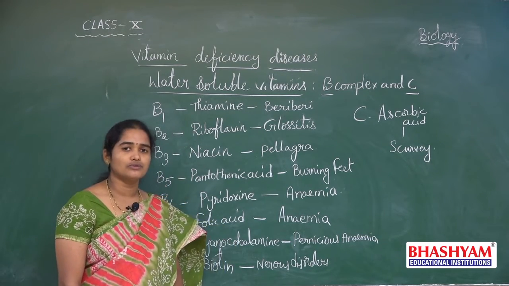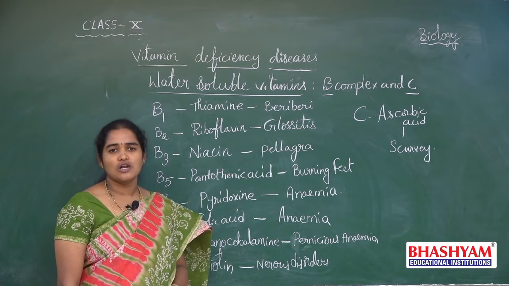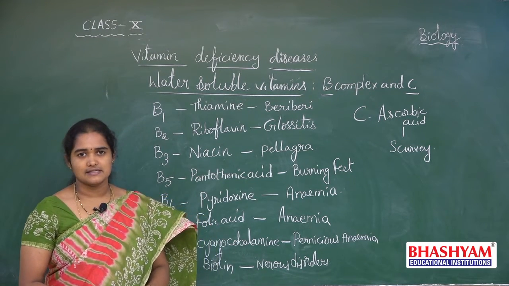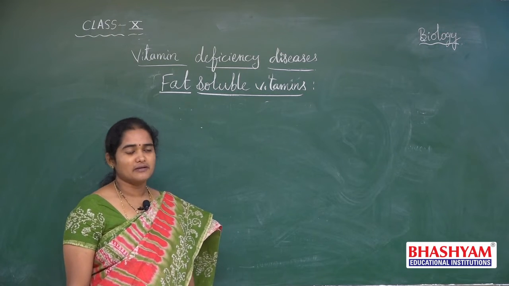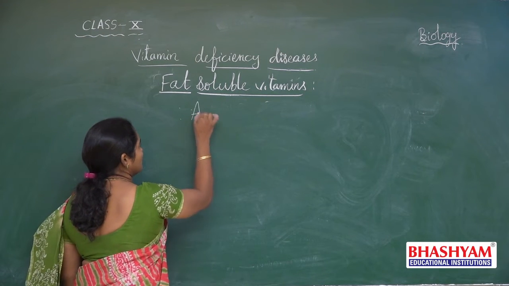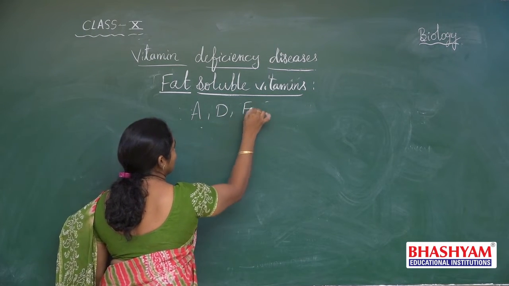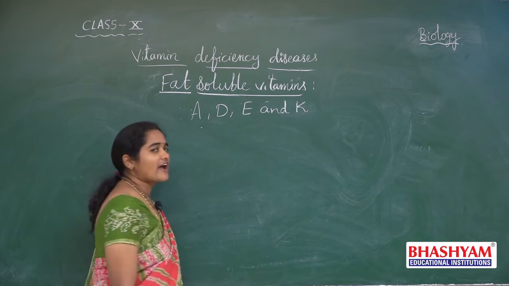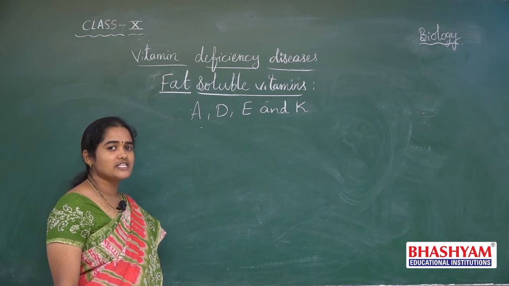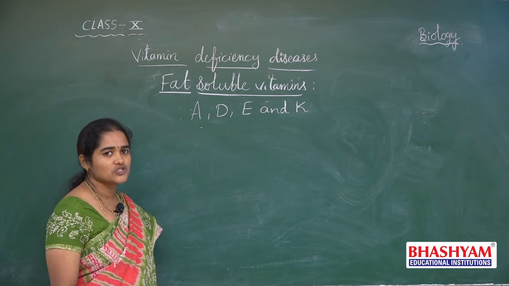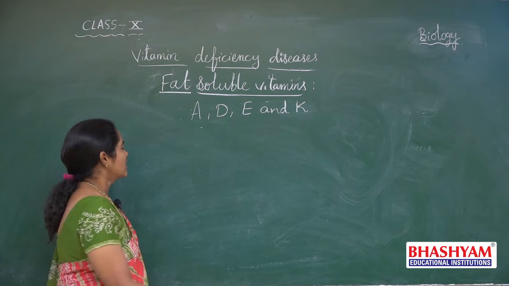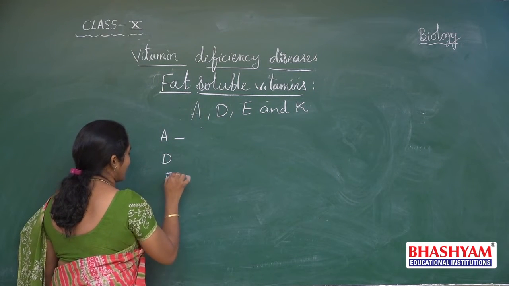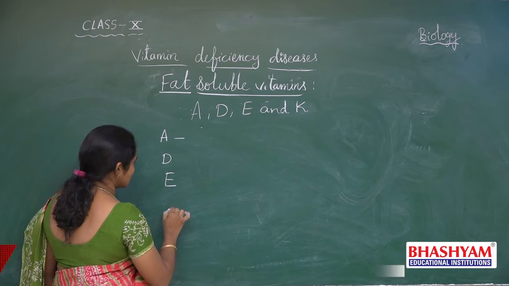Now let us go through the names of fat soluble vitamins and their deficiency diseases. The fat soluble vitamins are vitamins A, D, E and K. They dissolve in fat, or they are soluble in fats. Now let us see each chemical name and what the deficiency disease of these vitamins is.